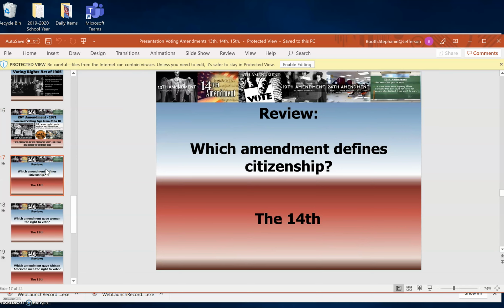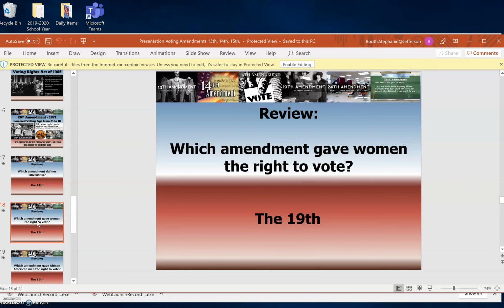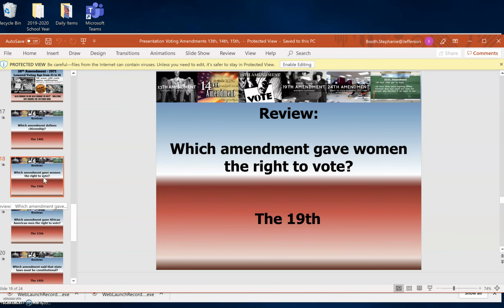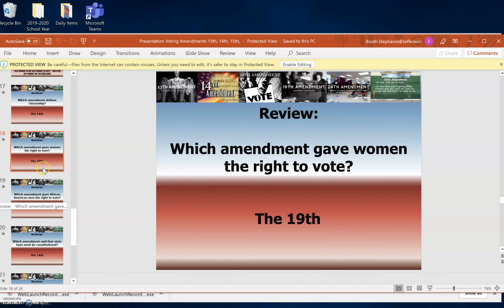That's a good debate. Okay, so which amendment defines citizenship? That's right, the 14th Amendment. Good job. Because the answer is right there, and I don't know how to take it off. So there you have it. All right, which amendment gave women the right to vote? That's right, the 19th. Was it white women or black women? That's right, it was both. And what's that called? When they were fighting to get the right to vote, it's called suffrage. Suffrage, women's right to vote. Good job.